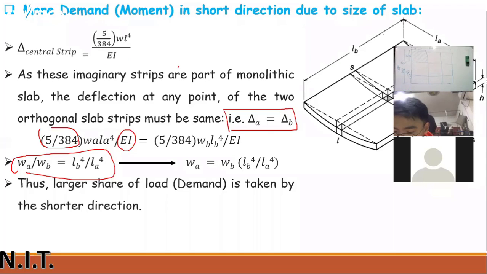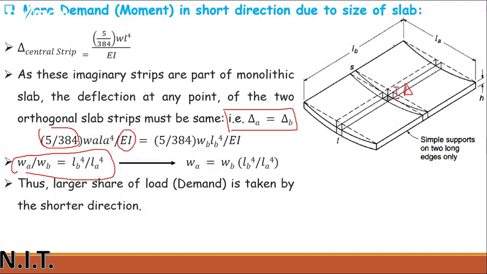Listen, if the deflection is at the center, then this deflection will be equal for both the orthogonal slab strips. If you are considering both the strips like LA and LB, it will be quite the same. The deflection for slab 1 will be equal to the deflection of slab 2.